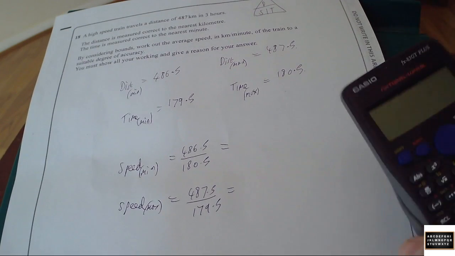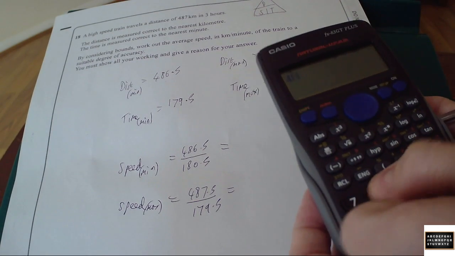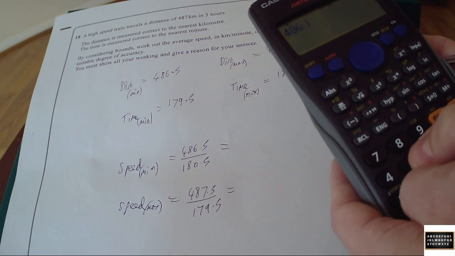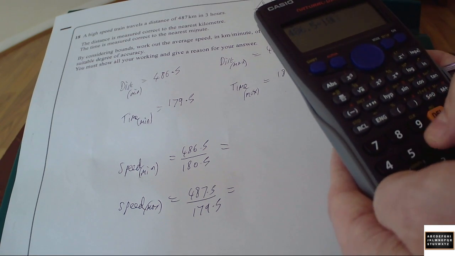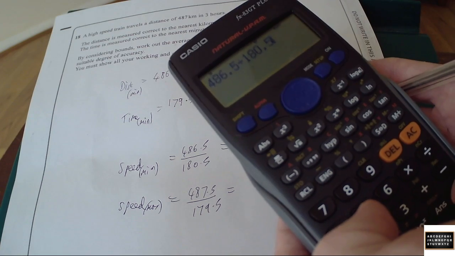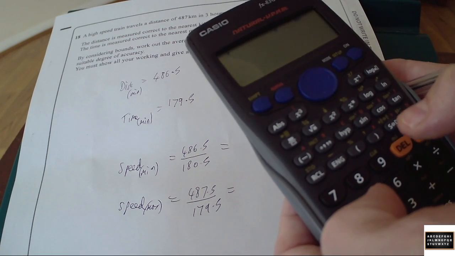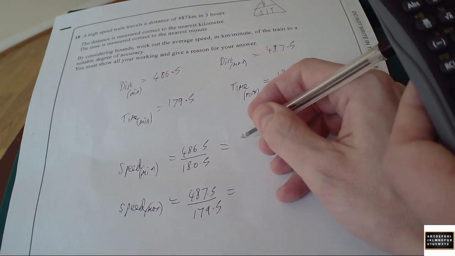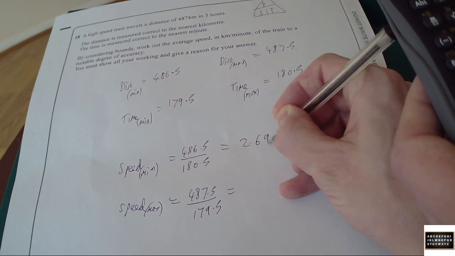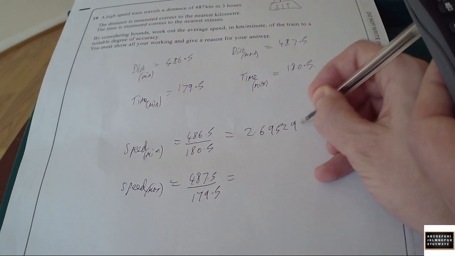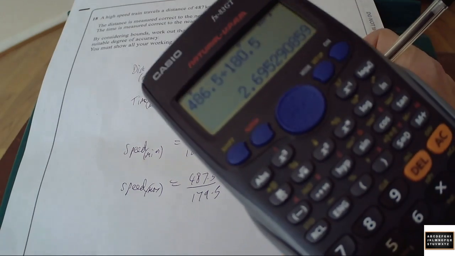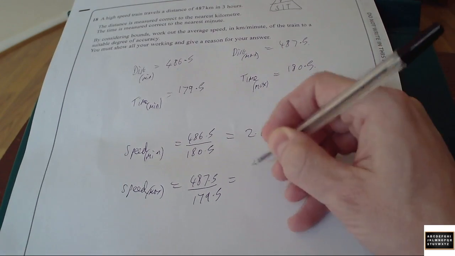Again, it's calculator paper, so I'm going to sling these into the calculator. 486.5 divided by 180.5 gives 2.695290859. Okay, so you write down the whole thing, and that's fine.